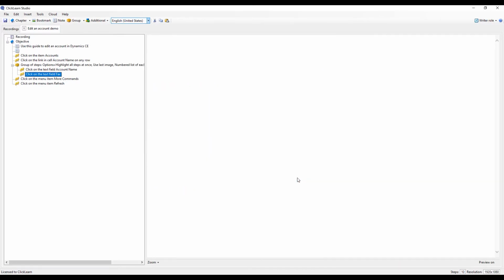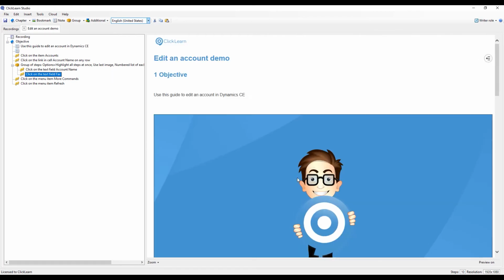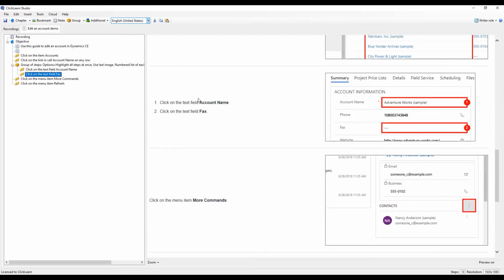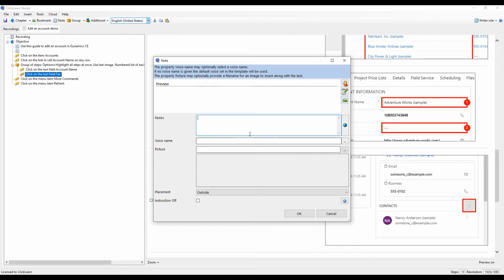And as I click on numbered list, ClickLearn will now create one thumbnail consisting of these 2 steps and give me the thumbnail updated. I can even add in a note in the middle of a group saying, well, by the way, remember something that you want to remember, and have that align with the next step here.